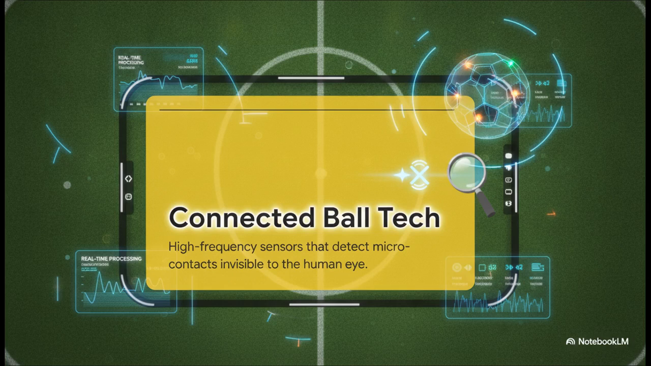And this brilliantly illustrates how a simple piece of sports equipment turns into a highly advanced smart object. Embedded deep within the ball are these high-frequency sensors. Now, these aren't just tracking where the ball goes, they're tracking what happens to its surface. These sensors are designed to detect micro-contacts. We're talking about grazes, deflections, tiny touches that are entirely invisible to the human eye, all while broadcasting real-time signal processing data at just incredible speeds.